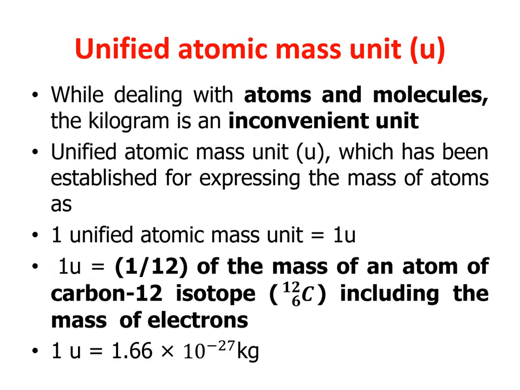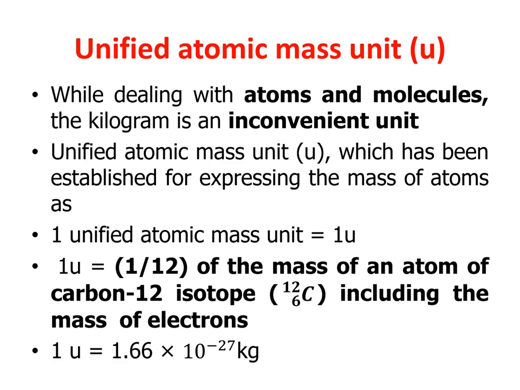The next one is Unified Atomic Mass Unit. The symbol is small u. Why do we need to go for Unified Atomic Mass Unit? While dealing with atoms and molecules, the SI unit of mass is kilogram, right? That kilogram is an inconvenient unit because atoms and molecules are smaller in size. The Unified Atomic Mass Unit has been established for the expression of the mass of an atom.